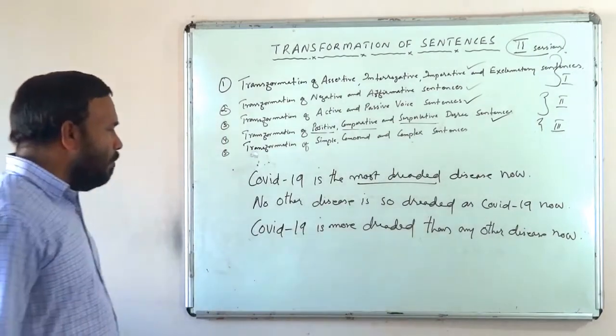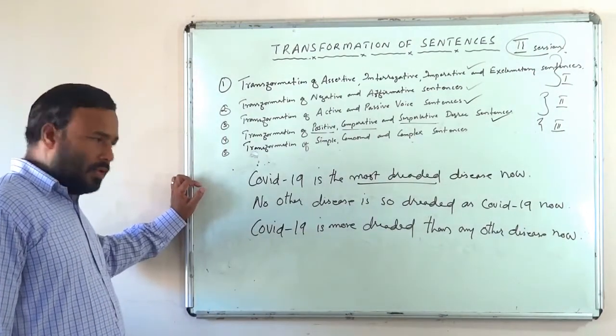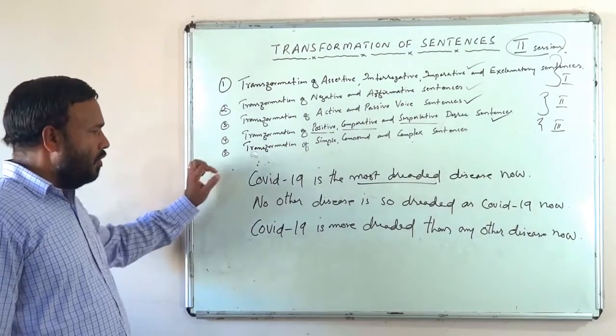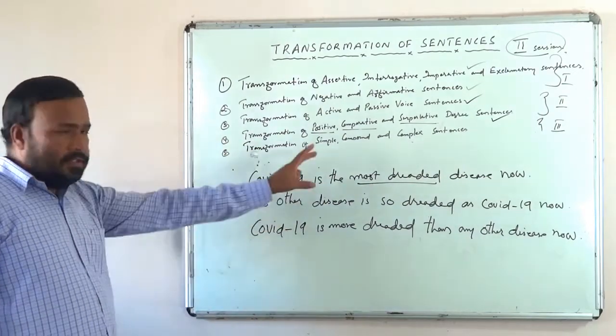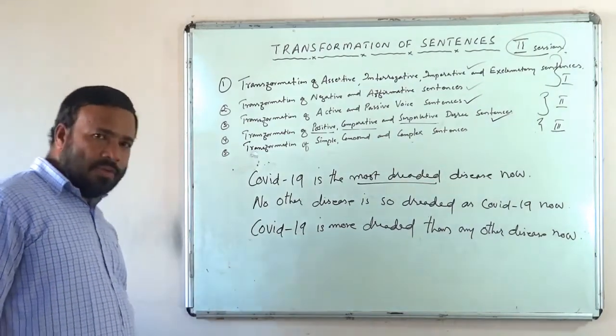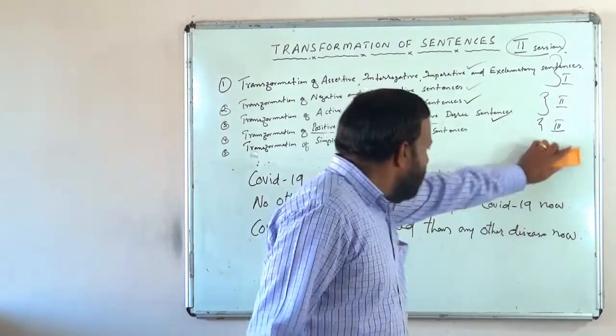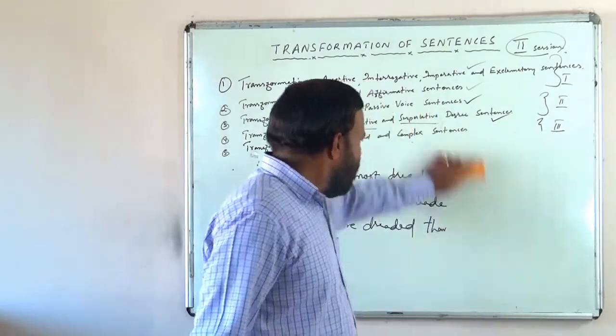So here the sentences are in three different degrees, but all of them express the same meaning. Okay, let us see another.